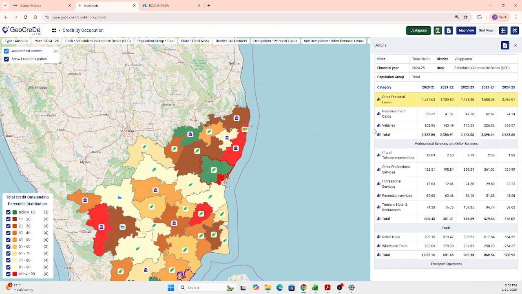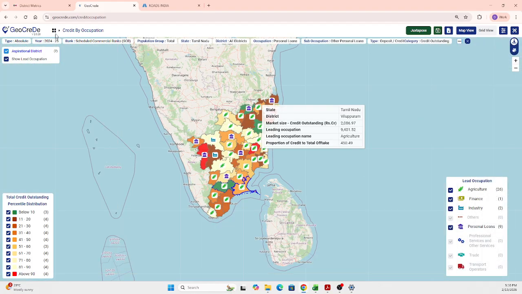And selecting any district, you get the data for all the occupation group wise data is also available. And in the same fashion, you get it for the last 5 quarters also. So starting from the quarter that is being selected, the previous 4 quarters information is also made available, which is again a downloadable resource. So you can get the time series kind of information of one particular district that is being selected, and many analysis points or insights can be easily generated using those. So this is about the credit by occupation data.